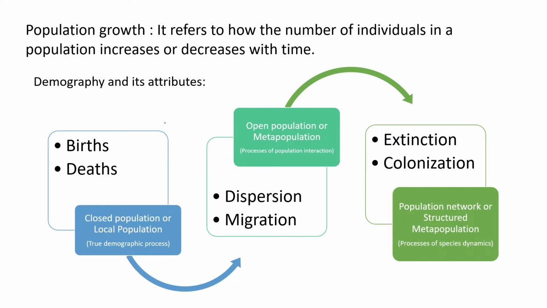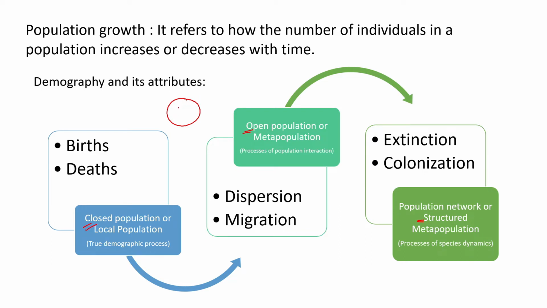We have studied till now that a population is composed of many different structures, but a population can be of different types as well. It can be a closed population, an open population, or a structured metapopulation. Closed population here refers to a population which is not available for exchange of individuals with any other. It is like a pond in a particular town, not available for exchange of individuals in and out of the pond. So that is a closed population. That means individuals cannot go out or come in to that entire region.